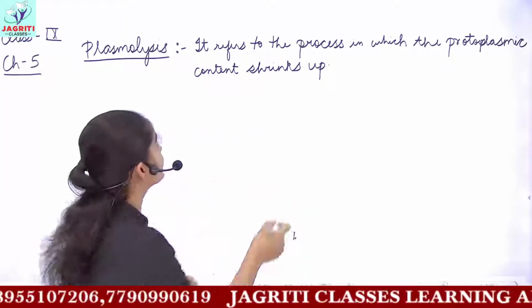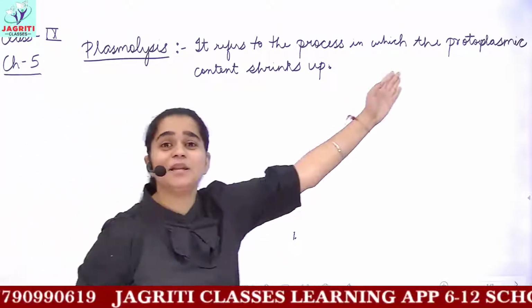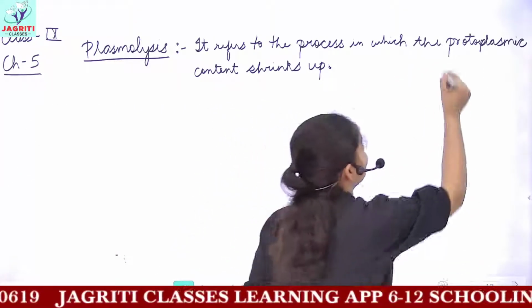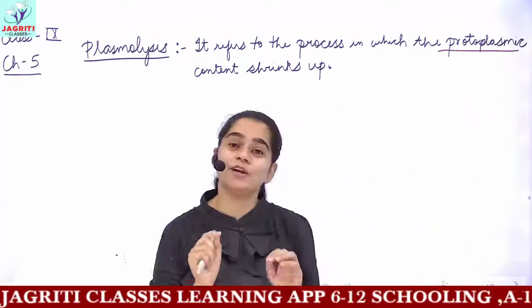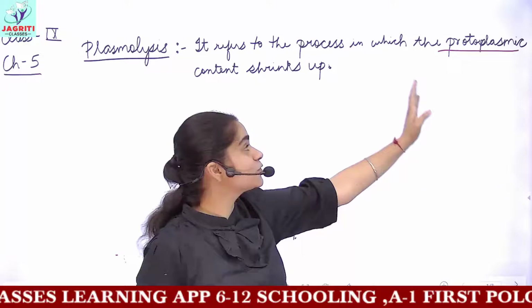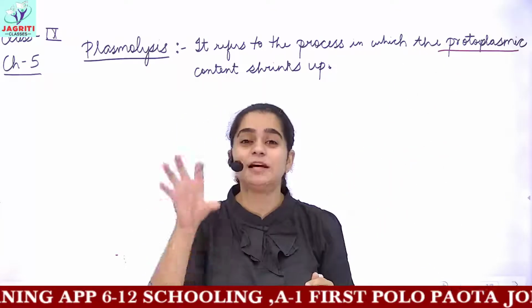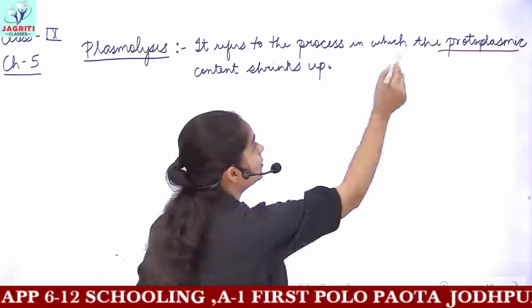So this is plasmolysis, and I already discussed what you mean by the term protoplasm here. This is nothing new, we have already done this. What is protoplasm? When you combinedly speak about the nucleus and cytoplasmic content, then you call them protoplasm.